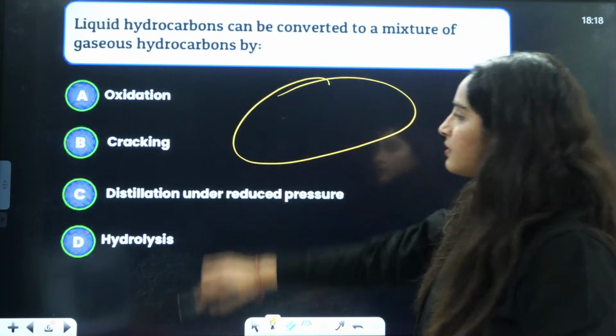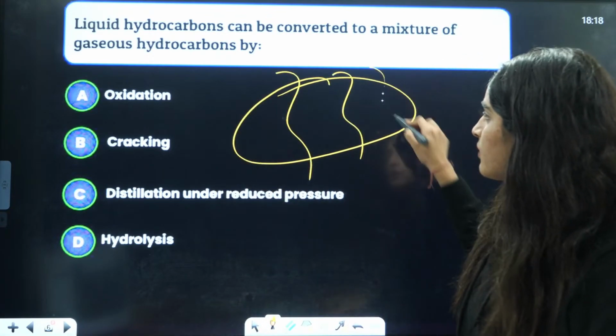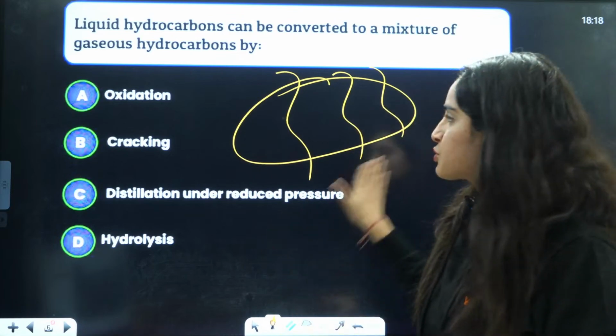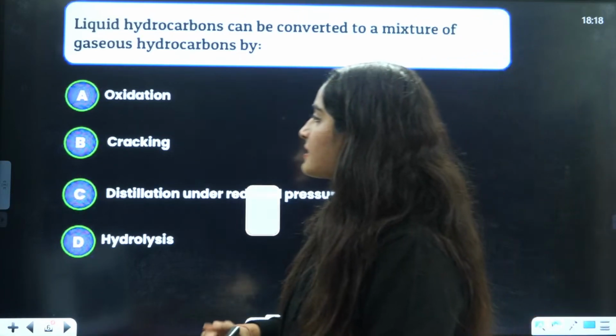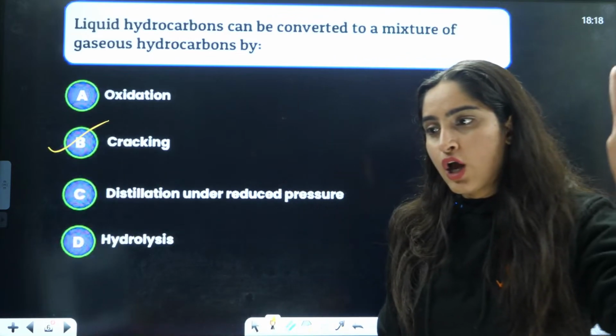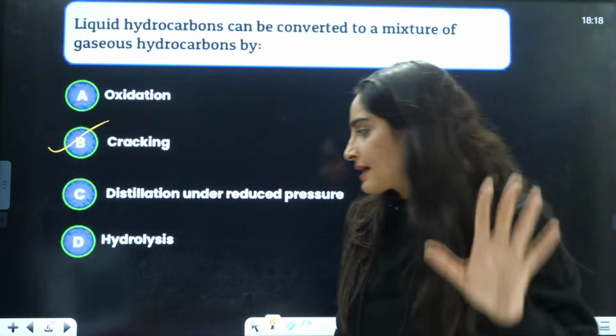There is a big molecule, we crack this and convert it into small hydrocarbons. So the answer is B, cracking is the correct answer. Okay, B, cracking is the correct answer here.